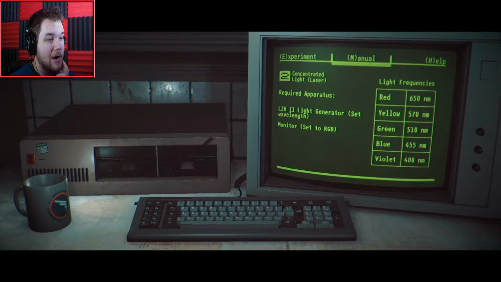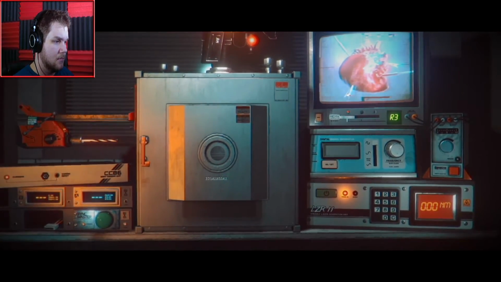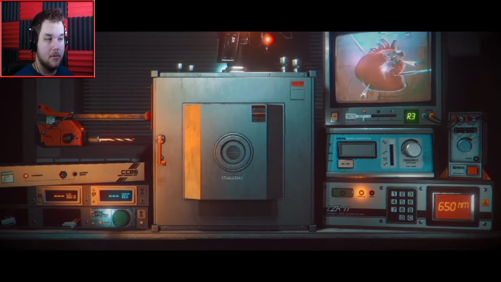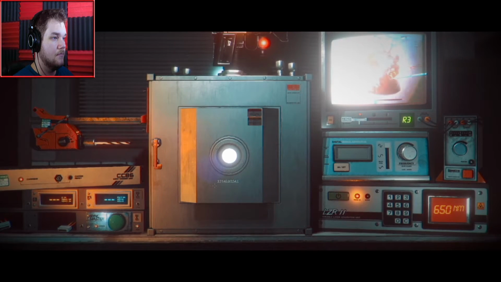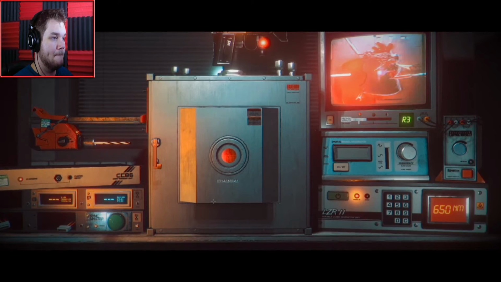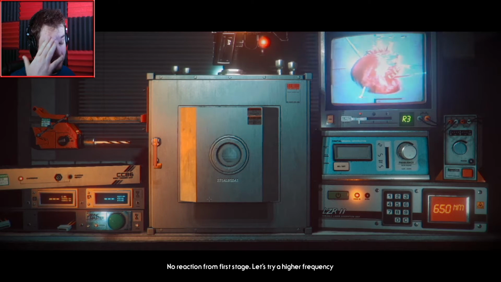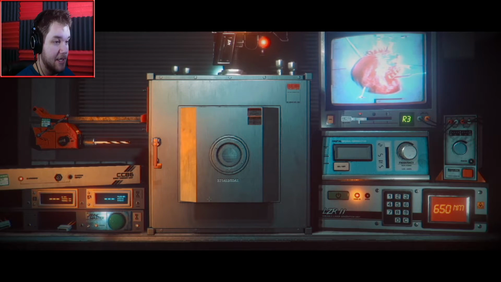Okay, so required apparatus. Laser 2, blah, blah, blah. Monitor. So we want to set it at red, so that's 650. So we want to go ahead and input 650. Oh, there we go. Excuse me. No reaction from first stage. Let's try a higher frequency. A higher frequency. Okay.